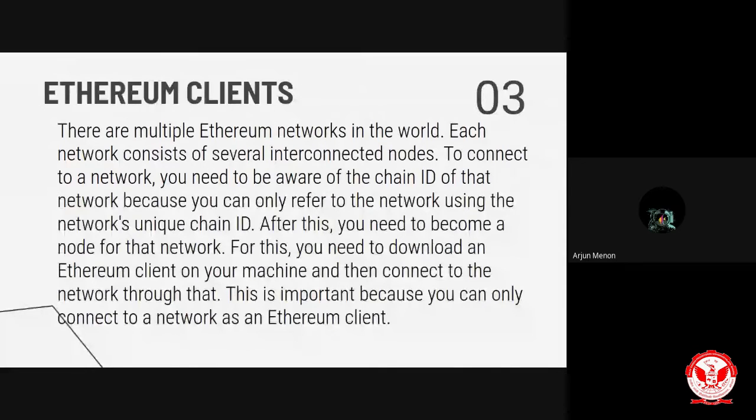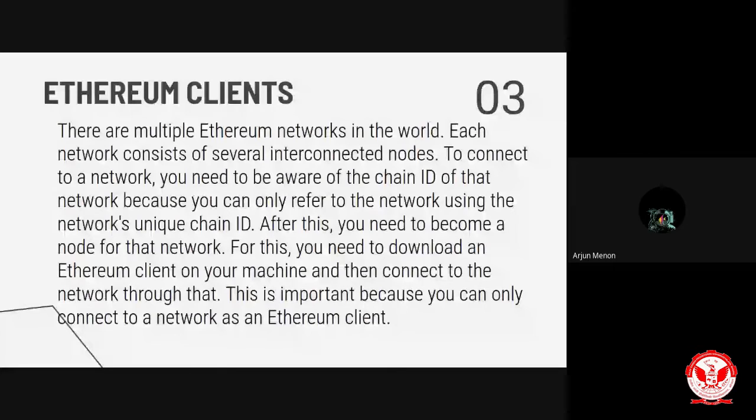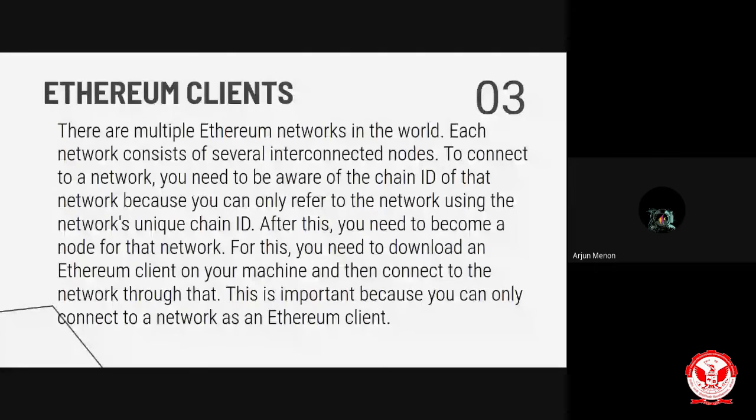The Ethereum client concept is important because you can connect to a network only as an application. The Ethereum developers did not create one particular Ethereum client that must be used. Instead, they released a yellow paper called the protocol, in which anyone can create their own version of an Ethereum client using the instructions mentioned in the protocol.